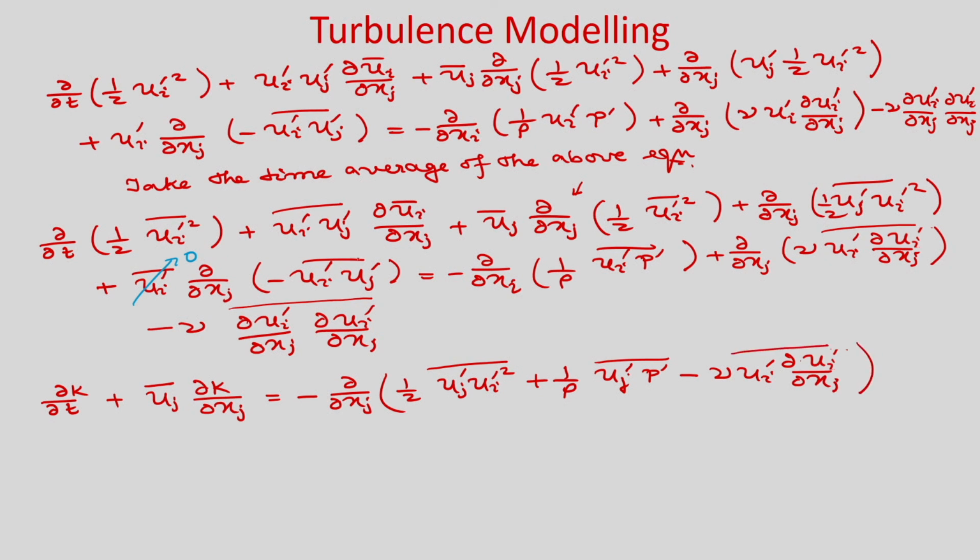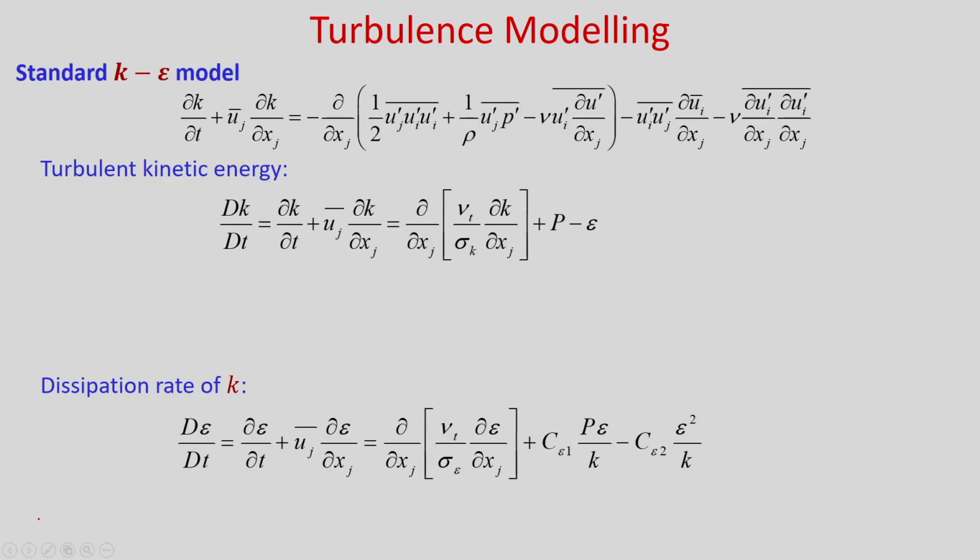What are the additional terms we have? So, this is one term: minus u_i' u_j' bar ∂ū_i/∂x_j, and another term we have is minus ν ∂u_i'/∂x_j ∂u_i'/∂x_j bar. This we have already defined as the dissipation rate epsilon. So, now you can see that we have derived the equation for the turbulent kinetic energy k.